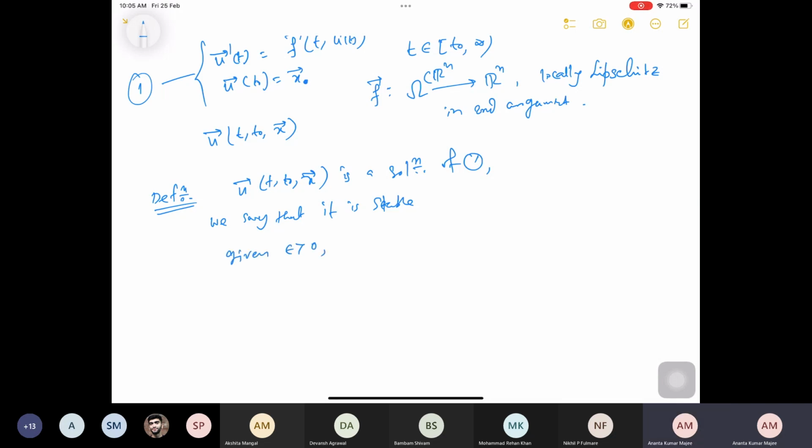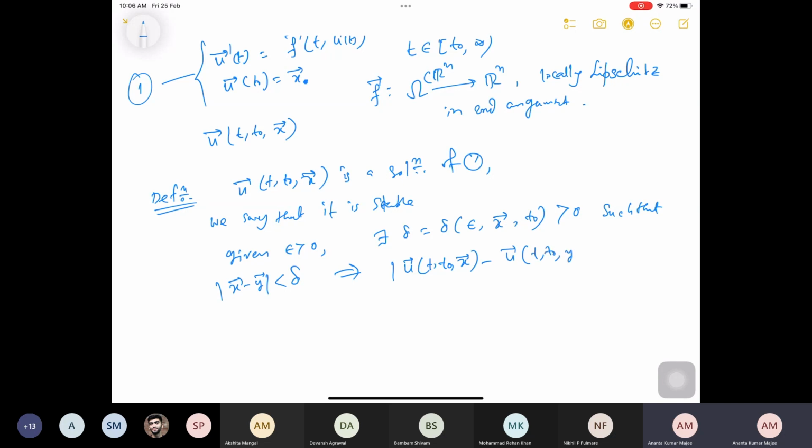In particular, for given epsilon positive, there exists a delta, depending on epsilon, the starting initial condition x0, and the point t0, which is positive, such that whenever the distance between the two initial conditions is less than delta, this implies that the trajectories of the solutions, u vector t0 x minus u t0 y, where I have started from t0 but at point t0 I'm taking the initial condition y, should be less than epsilon.